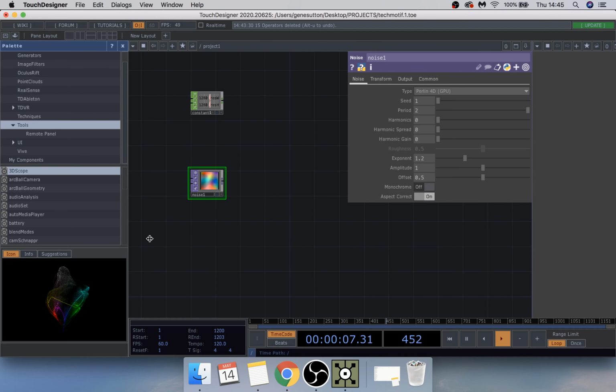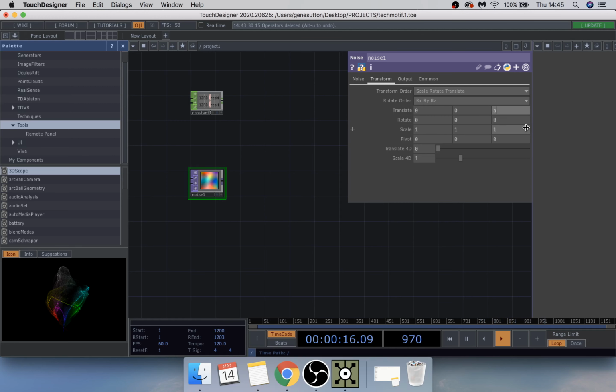On this one, we're going to turn off monochrome and type in this box here. So translate z-axis, a short Python expression, which is abs(absTime.seconds) and I like to do it by times 0.2.